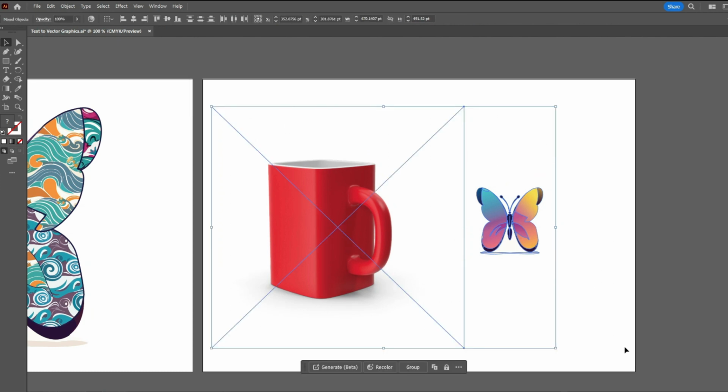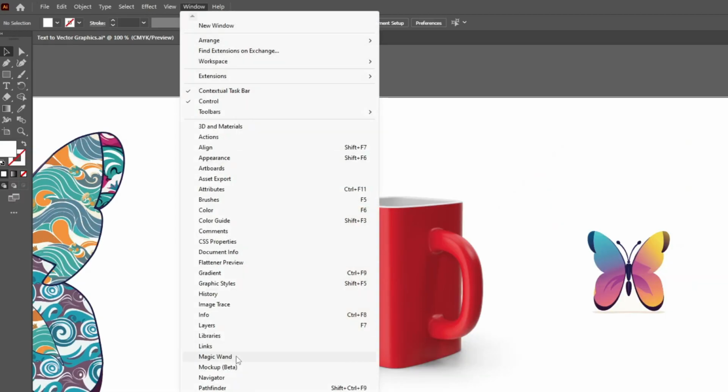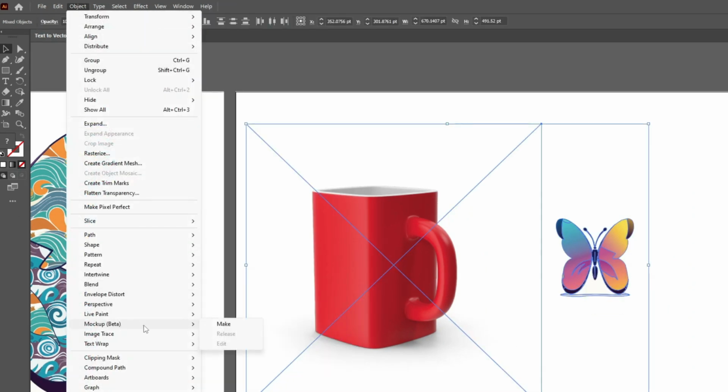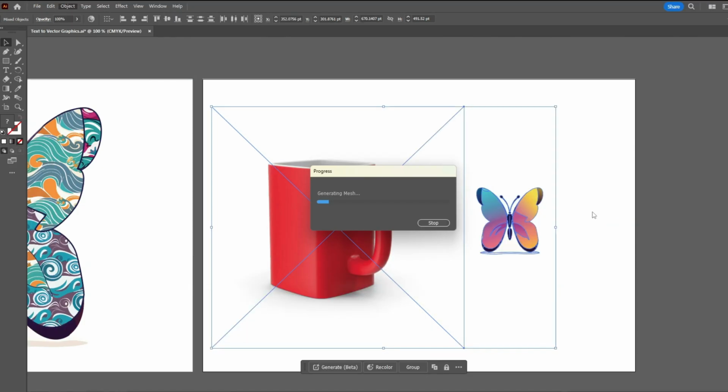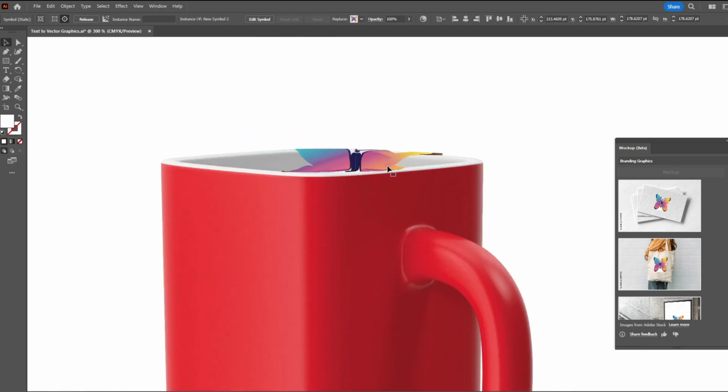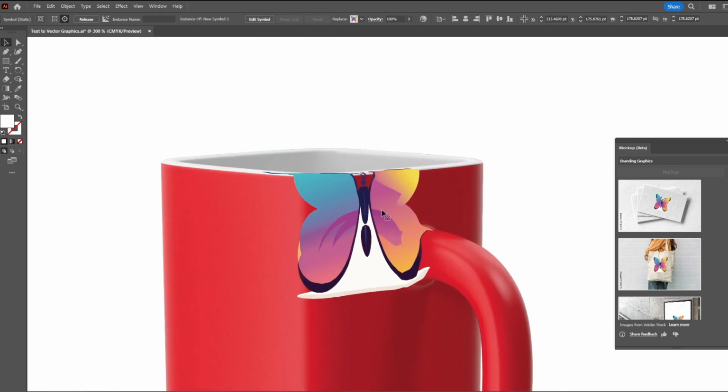And this butterfly is a vector artwork. Select both the vector and the mockup and go to Window, Mockup Beta. Same feature you can find under Object, Mockup Beta, and click on Make. It will start to generate mesh and see what you get after it has completed. Now you can place the butterfly logo anywhere on the mug. See how the logo is moving on the surface. Isn't it a game changer?